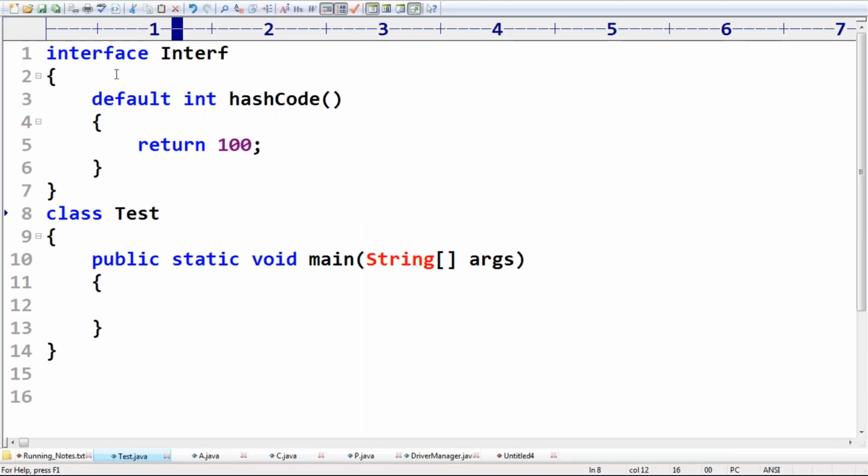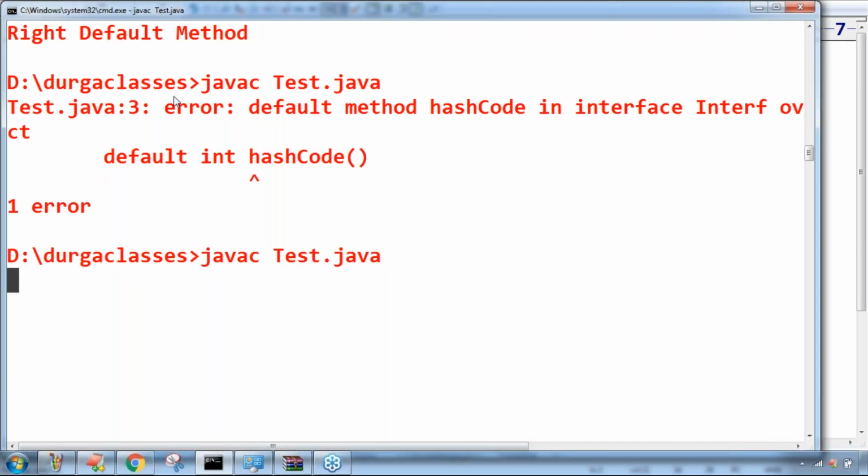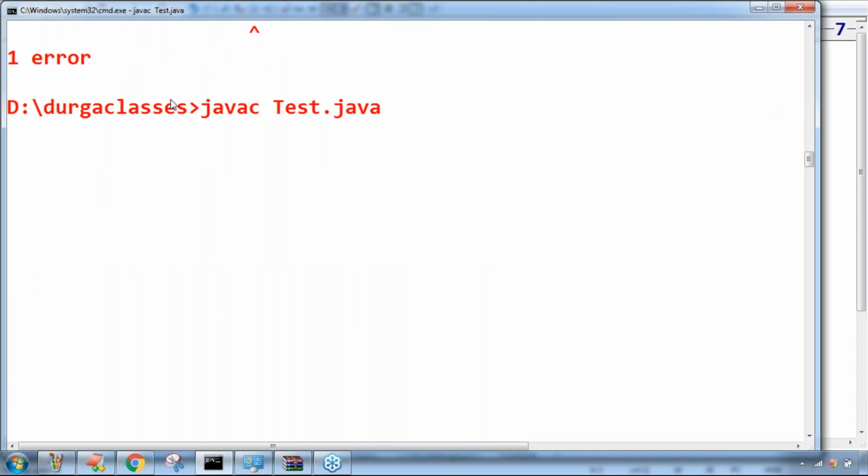But instead of interface, let me take an abstract class. If it is an abstract class, you should not use default; it should be public. Can you please tell, is it valid or not? Yes, inside an abstract class, what is the problem for defining object class methods? No problem. You never get any problem at all.